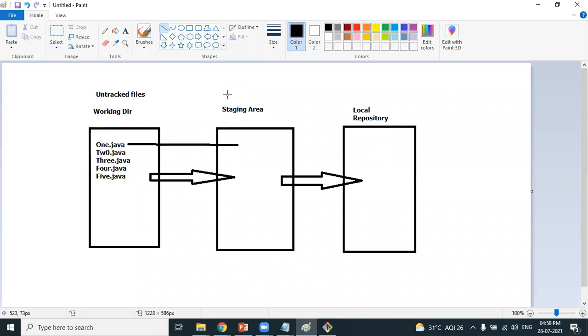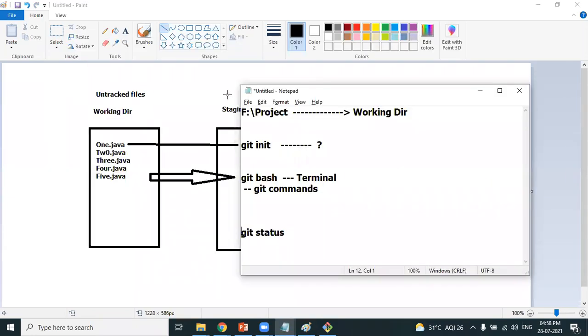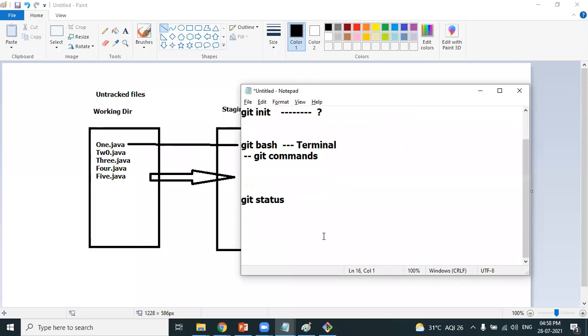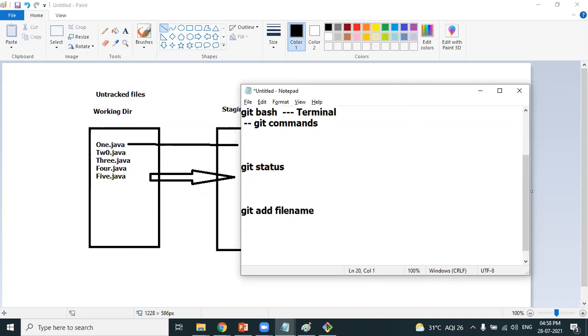Which command is used to move the files from the untracked section to the staging area? We have a command called git add, followed by the file name. You have to mention the file name. This git add command will help you move the file into the staging area. Which file do I want to move? I want to move my first file, which is nothing but the file name 1.java.